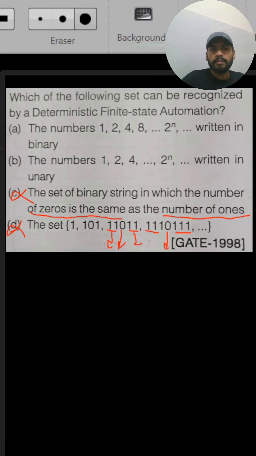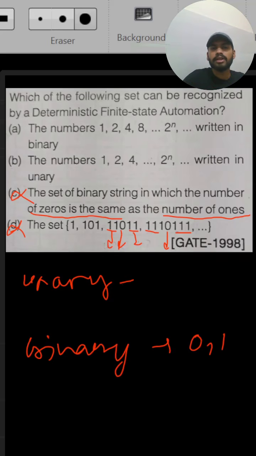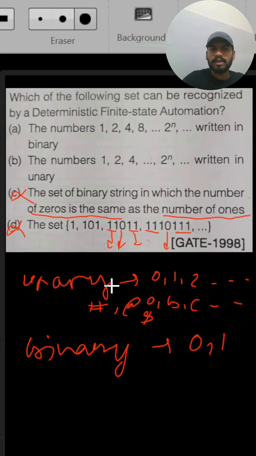Now coming to option B, numbers 1, 2, 4, 2 raised to the power, written in unary. First of all, let us understand what is unary. We know that binary means two symbols, that is 0 and 1. Unary means only one symbol. So you can represent a number using only one symbol. That symbol could be 0, 1, 2 or anything, any alphabet like A, B, C, or any special symbol like hashtag, @ or dollar. But we have to use only one symbol.